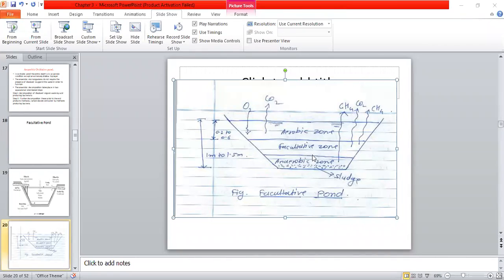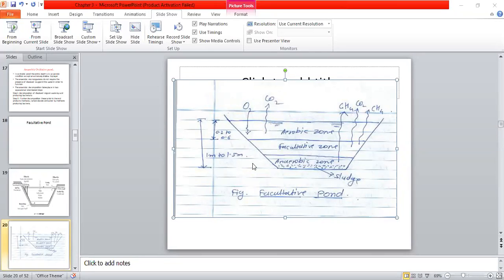But in between, whatever zone is generated, all these zones are created naturally without providing a separation layer; they separate naturally. In that in-between layer, a mixed type of aerobic as well as anaerobic environment will be there, and the bacteria working for the decomposition there are known as facultative bacteria, and that's why this pond is known as the facultative pond.